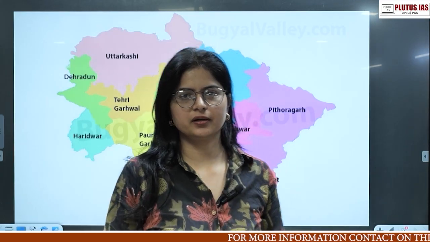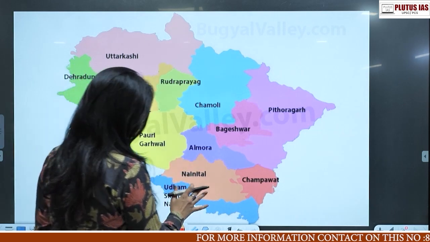Hello everyone, today I'm going to discuss the Uttarakhand districts. We'll see how the districts look. We'll also try to figure out which districts have an international border and which have a domestic one. So first, have a look at how the map of Uttarakhand looks.